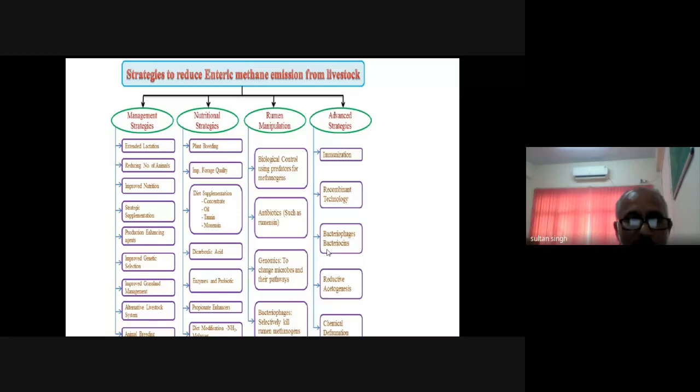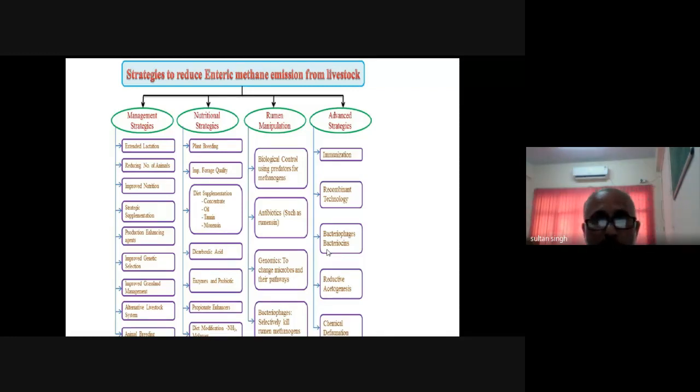Then what is the forage quality? It is again based on the plant breeders. Then dietary supplementation: concentrate, oil, tannin, non-essential. These are the different supplements which are fed to the livestock. Then certain acids, then enzymes, probiotics, appropriate enhancers, and there are some other strategies to balance the diet. So these are the different strategies that come under the nutrition strategies.